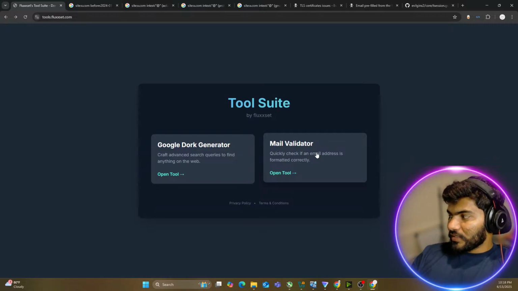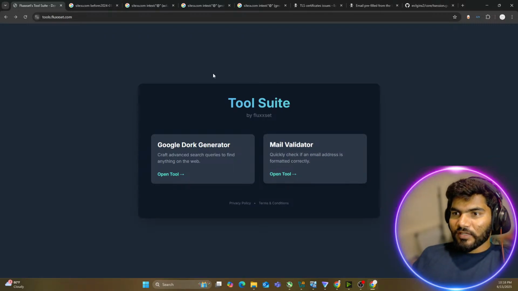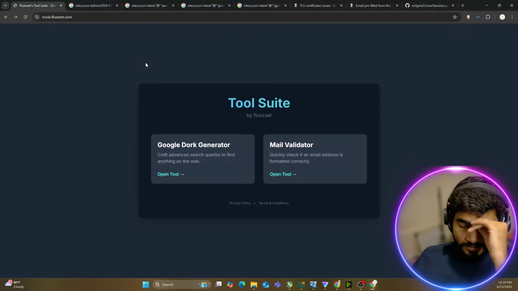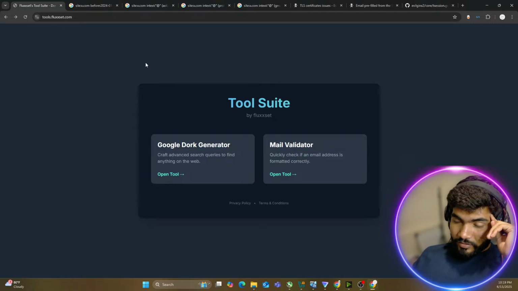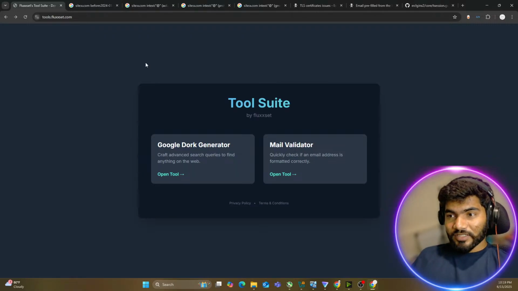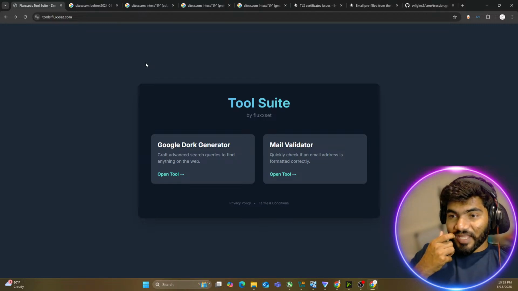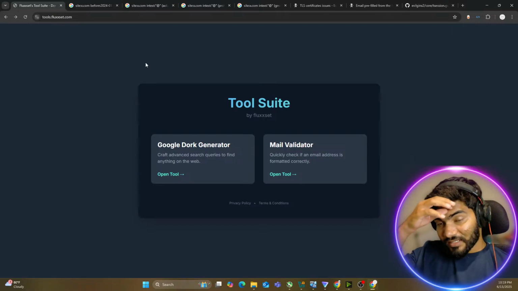SMTP cracker. SMTP cracker is a completely different thing. I cannot do an SMTP cracker on such a website. It's not recommended, by the way. I'm already facing a lot of legal issues because I have created content around Evilginx, and people are using that content for a lot of different stuff, and because of that I got 2 notices and 1 case.